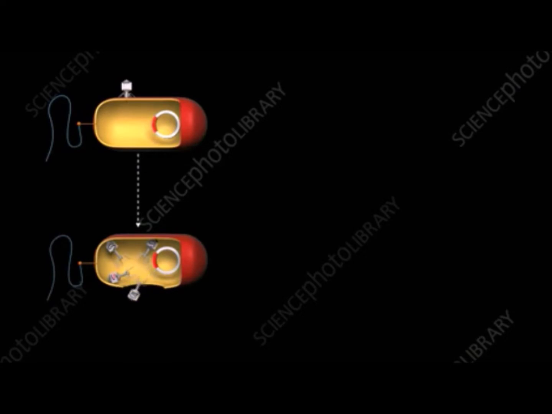Here is an animation for transduction. A bacteriophage which infects bacteria uses the host cell to multiply, and while assembling, they sometimes pack the bacterial DNA with them. Later, when these viruses infect new bacterial cells, the bacterial genome that they carry may get inserted into the host genome.